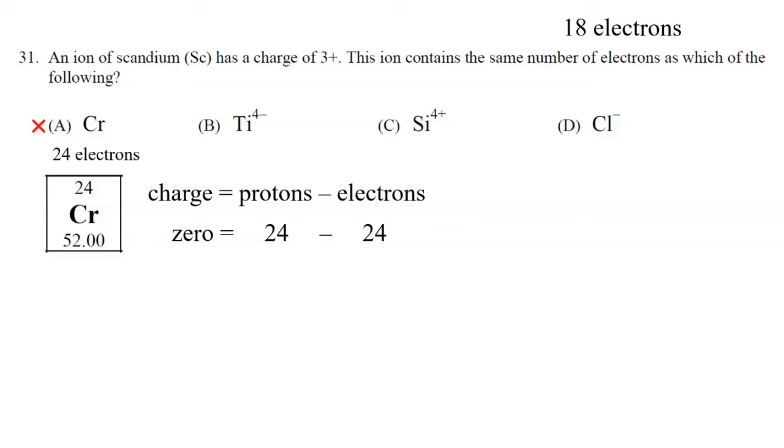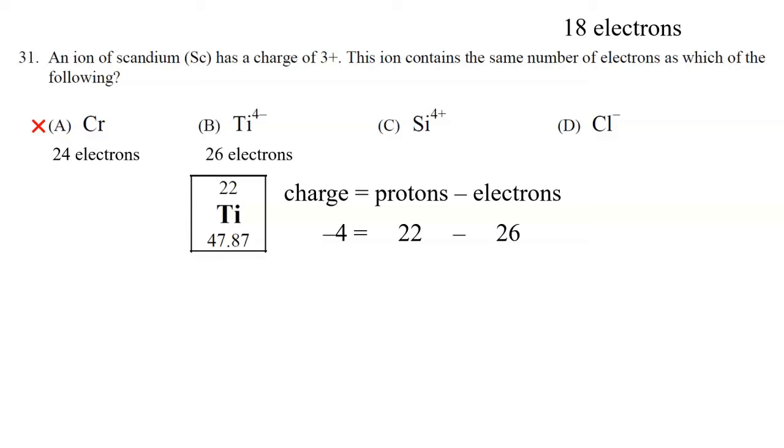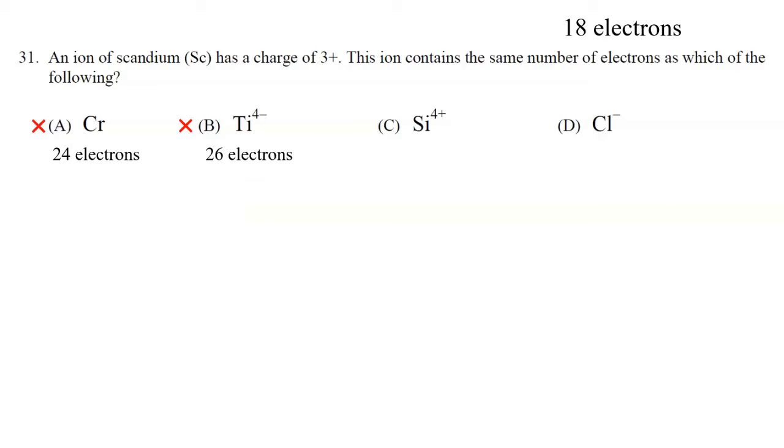Titanium, in this example, has 22 protons and a -4 charge, so it must have gained 4 electrons. So 22 protons and 26 electrons. The answer is not choice B. All right, next up is silicon, which has 14 protons.